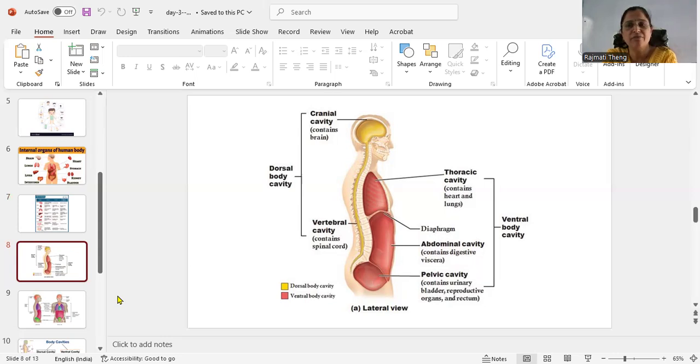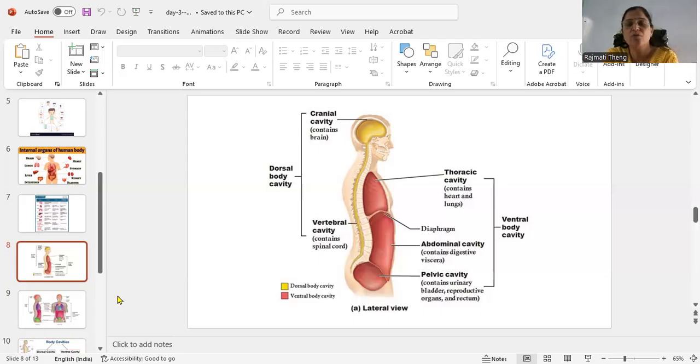In the dorsal cavity there are again two subtypes: the cranial cavity, also called the brain box, which contains the brain, a soft internal organ. Then the vertebral cavity: in the vertebral column, the spinal cord is protected in the vertebral cavity.